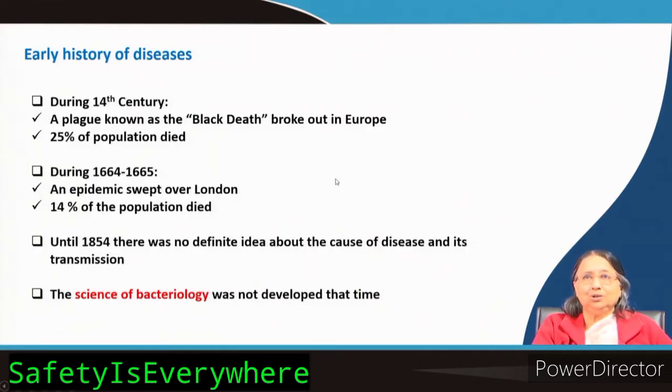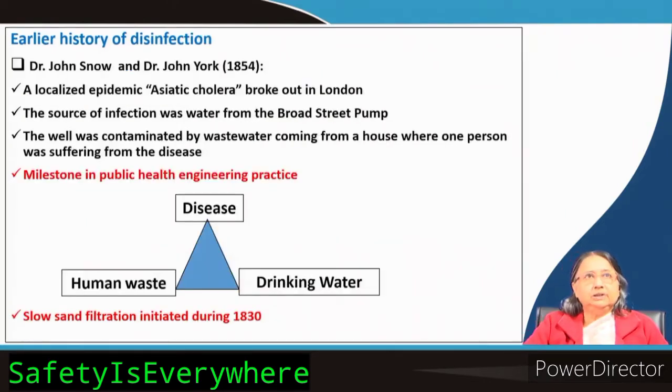The cause was not known, and how it was transmitting from person to person was also not known, because the science of bacteriology was not developed at that time. The microorganisms and all those things were not understood.